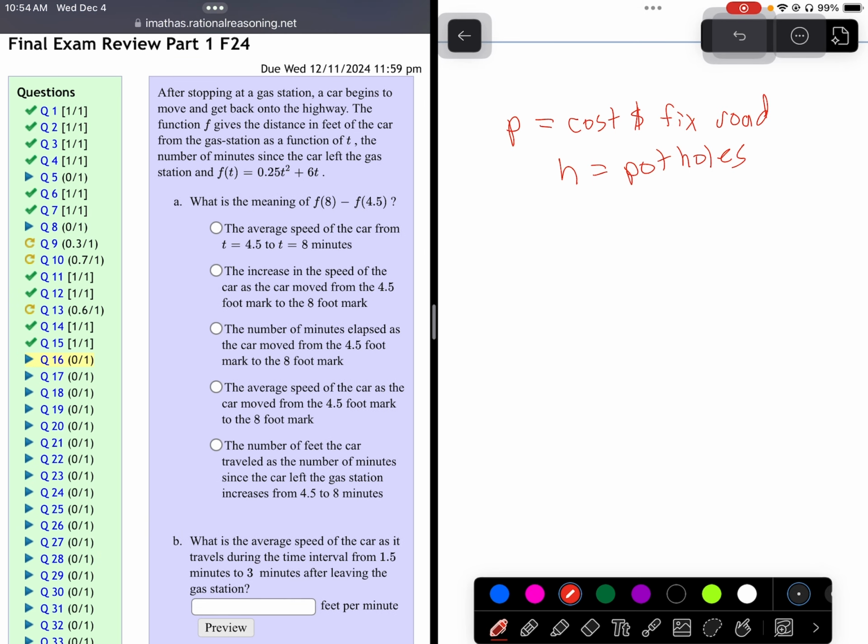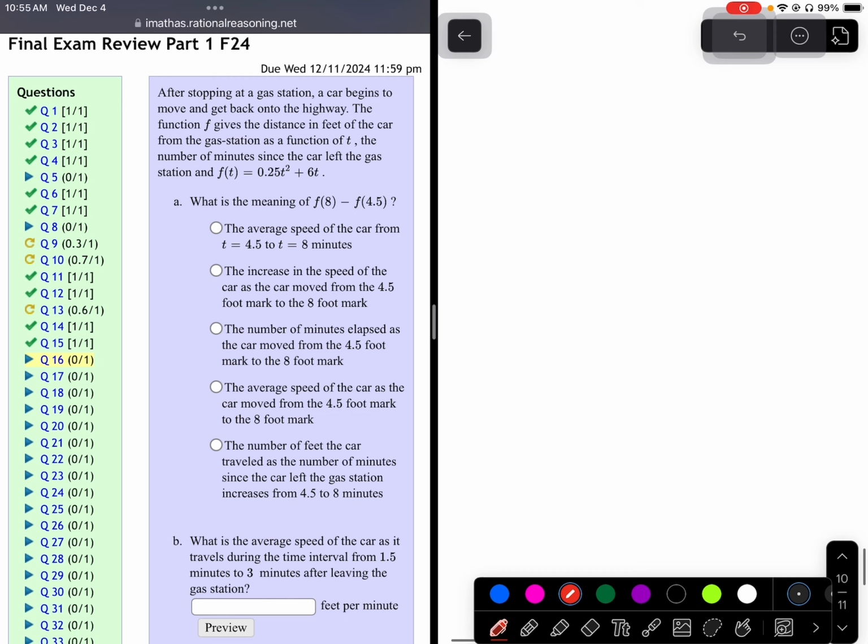Okay. So we've got this function f of t, which is representing the number of minutes since the car left the gas station. Okay, so it's distance, the distance in feet that it is away from the gas station. So this is in feet, and t is minutes.